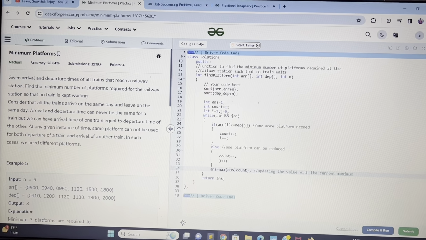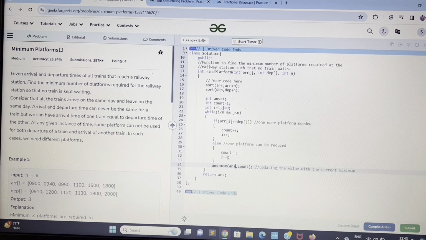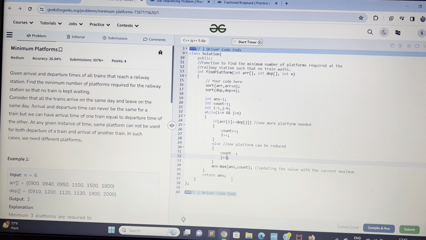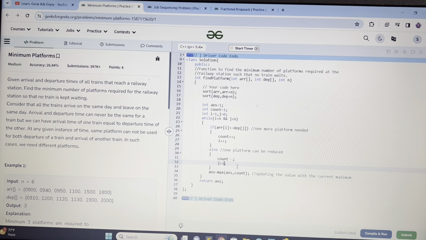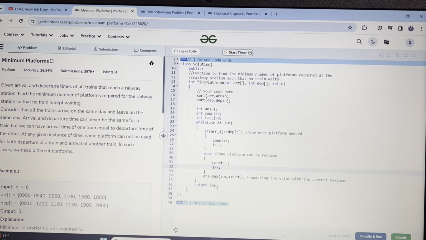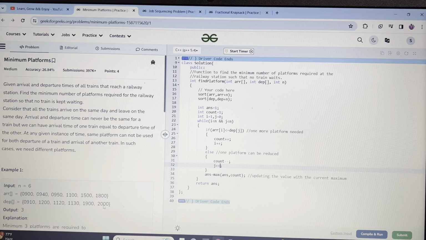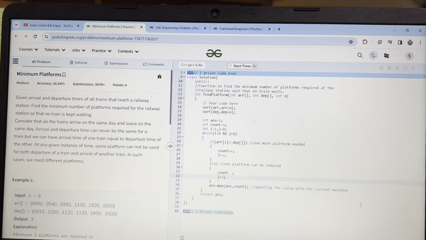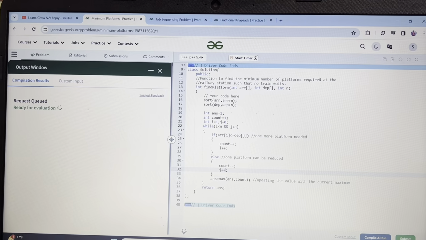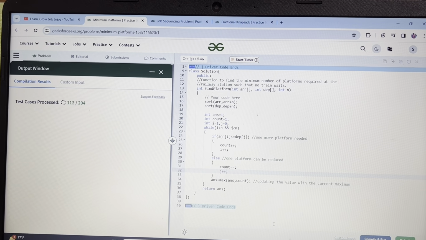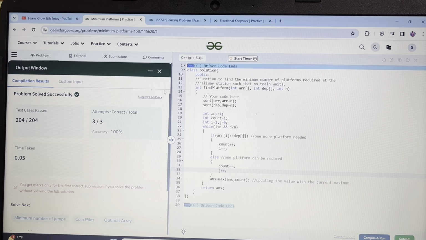Here I forgot to add that j also should be less than n when we are increasing it. So this would also be the condition, and in this way, in order of n log n time complexity, you'd be able to get the minimum number of platforms that we require so that all the trains with these timings can be adjusted. So let's submit this directly. Okay, so this has been accepted.